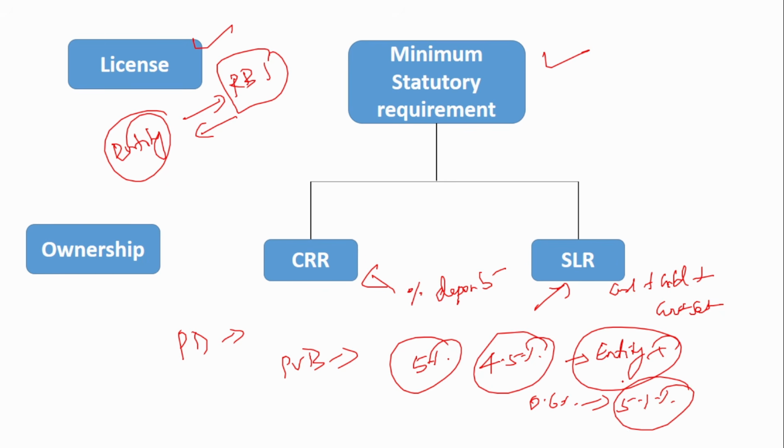So if any entity or individual wants to own more than 5% in either a public sector or private sector bank, they have to get approval from the Reserve Bank of India, because the Reserve Bank of India keeps control over the ownership also. So it has to be aware of the ownership of the public sector or the private sector banks. So these are the various regulatory functions. We will see even more in the upcoming slides.